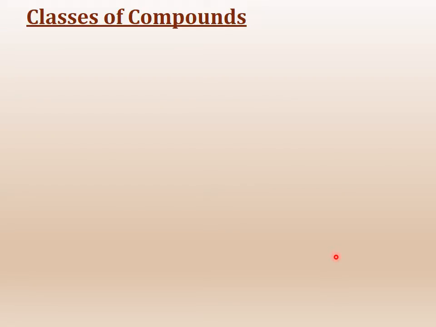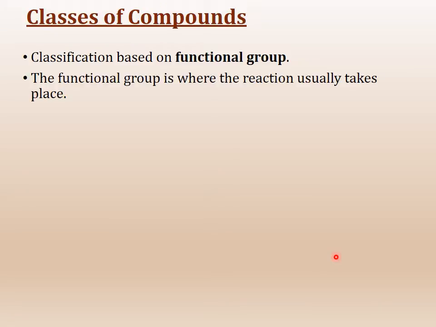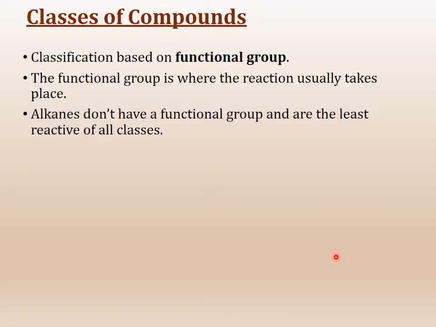So let's look at the classes of compounds first. Classification of compounds in organic chemistry is based on functional group, and a functional group is where reactions usually will take place. If there is no functional group, then generally the compound is very unreactive. For example, alkanes don't really have a functional group, and so they are the least reactive. However, we do classify alkanes as a functional group, not because of their reactivity, but just because it puts them in a category. They are just a class of compounds.